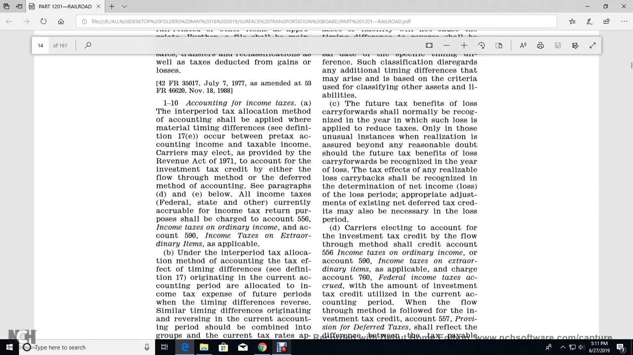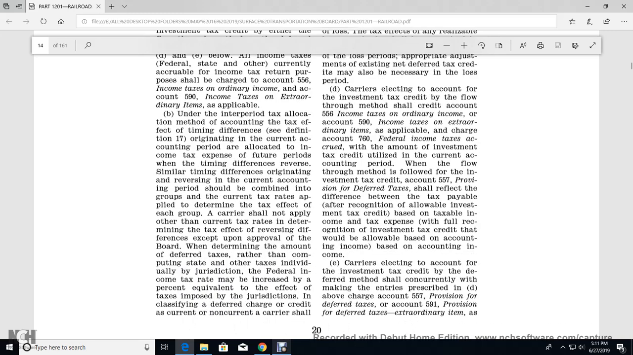See the future tax benefits of the loss carried forward, which shall normally be recognized in the year in which such loss reduces tax, only in the unusual instance where realization is assured beyond reasonable doubt. The future tax benefits of the loss carried forward shall be recognized over the year of the loss. The tax effects of a reliable loss carryback shall be recognized upon determination that income of the loss period warrants appropriate adjustment of the existing next net deferred tax credit, which may also be necessary for the loss period.